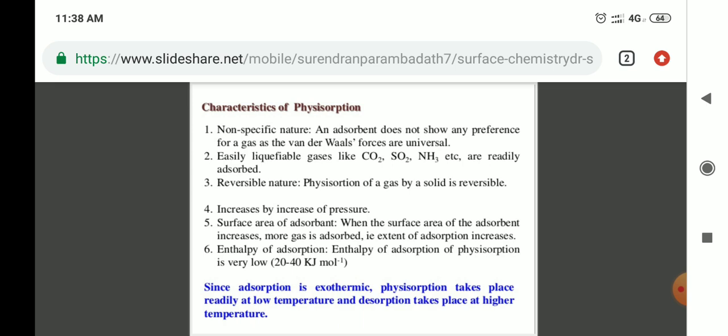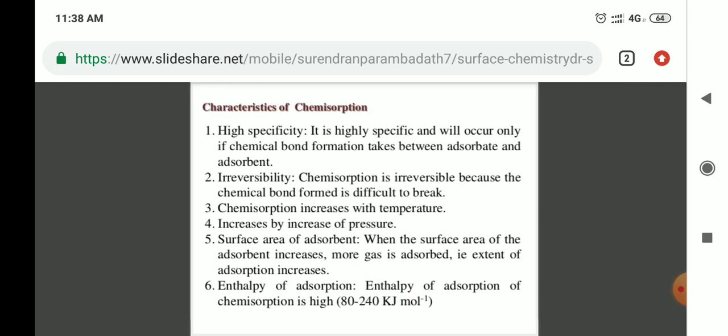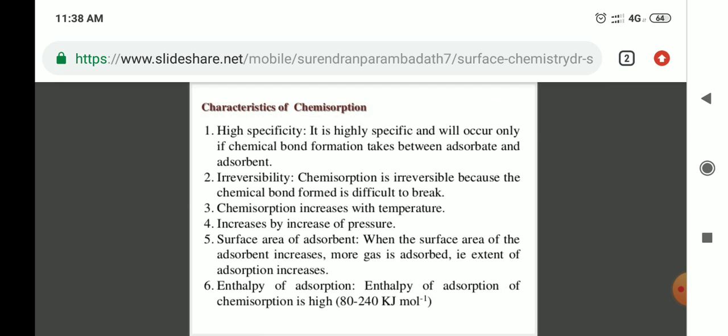And sixth one is the enthalpy of adsorption. Enthalpy of adsorption of physisorption is very low, that is 20 to 40 kilojoules per mole. Since adsorption is exothermic, physisorption takes place readily at low temperature, and chemisorption takes place at a higher temperature. These are the characteristics of physisorption, that is, physical adsorption.